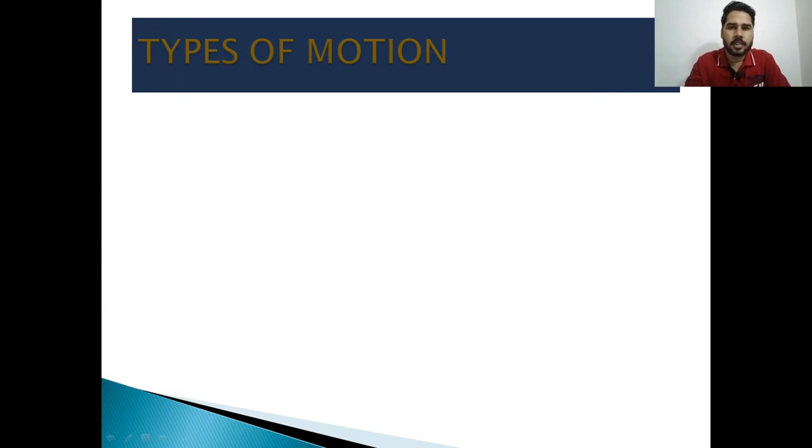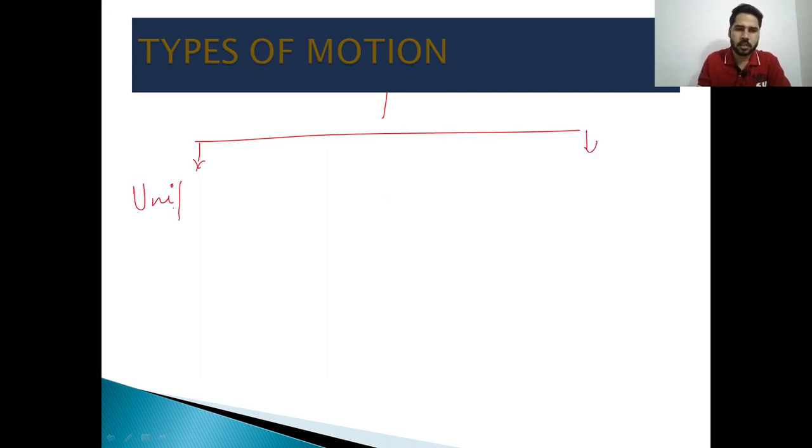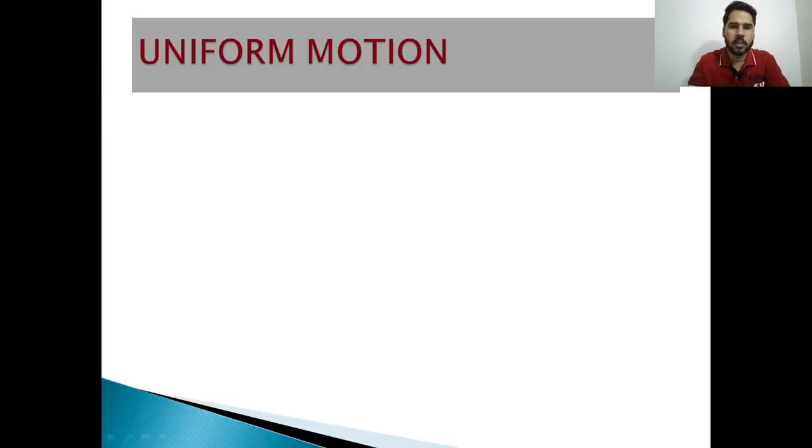Now we discuss types of motion. Motion is of two types, uniform and non-uniform. Let me define uniform and non-uniform motion.